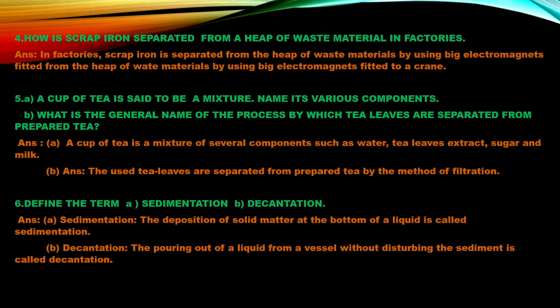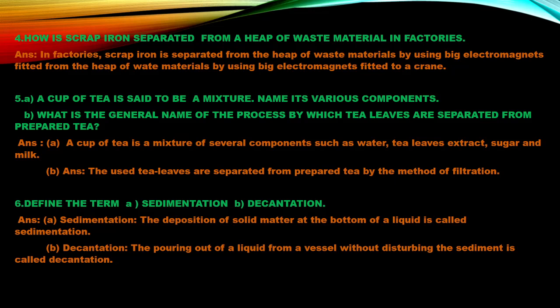And what is the general name of the process by which the tea leaves are separated from the prepared tea? The used tea leaves are separated from the prepared tea by the method of filtration. You take a sieve and you pour the mixture containing the tea leaves through it. The tea leaves, being bigger in size than the holes of the sieve, will be trapped by the sieve, and the liquid will flow away, okay. So by this method we can separate the tea leaves from the prepared tea.